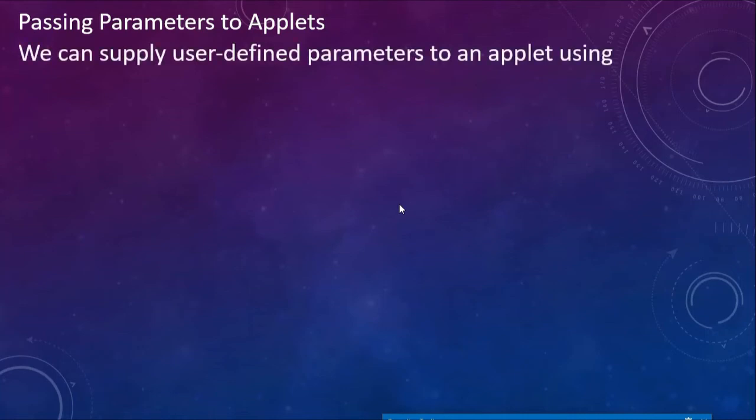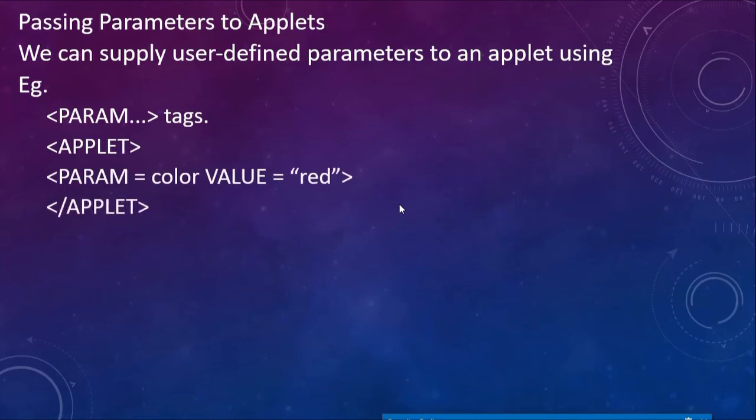So we can supply user defined parameters to an applet using param tags. For example, within the opening and closing applet tag, if I write param name equal to color, value equal to red, that means we are passing a variable whose name is color and whose value is red as an input to the applet code. The applet code can then use something called the getParameter method, and the getParameter method can take the value.